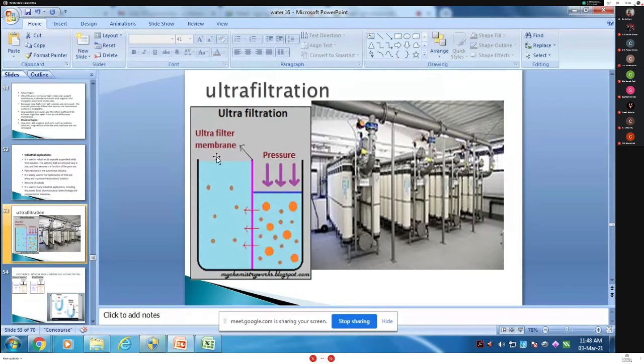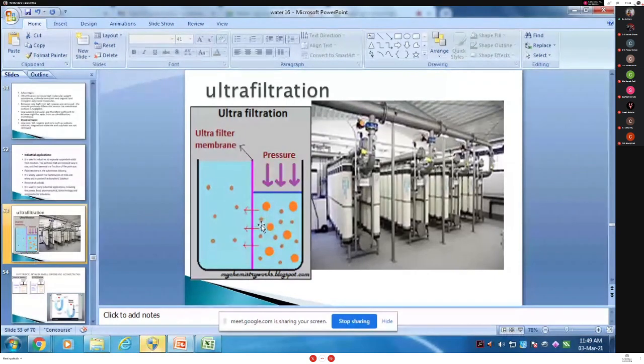Then what happens if the pressure is applied? Hydrostatic pressure forces liquid against the semi-permeable membrane. Listen carefully, the suspended solids and solutes of high molecular weight are retained. Retained means they stay where they are. This big molecule shows the high molecular weight. They are retained in this compartment; they remain in the same compartment. While water and low molecular weight solutes can pass through the semi-permeable membrane.